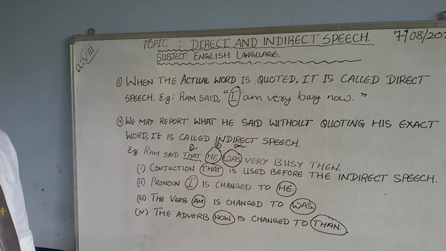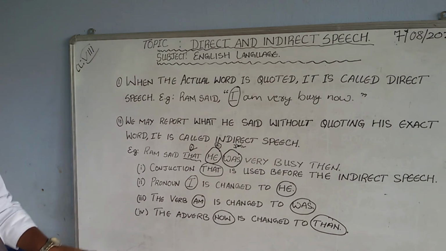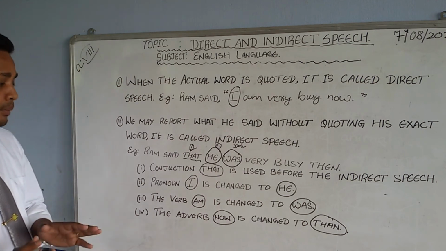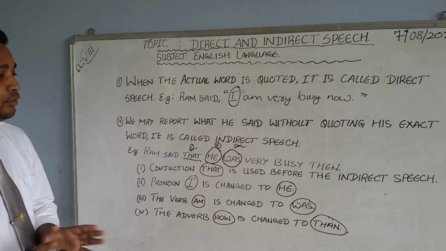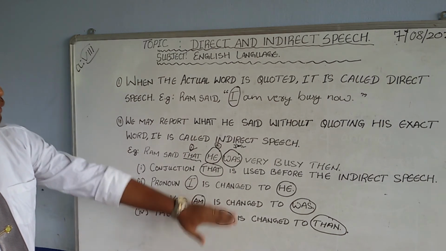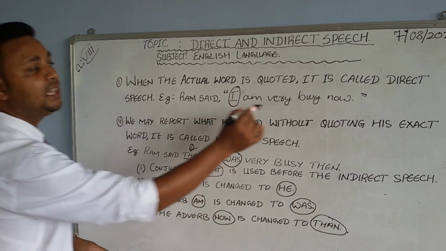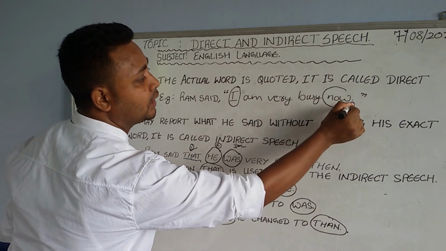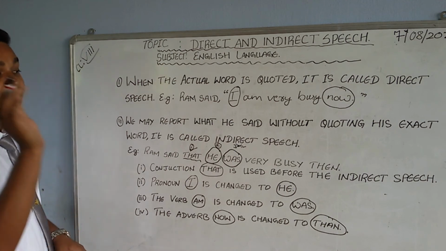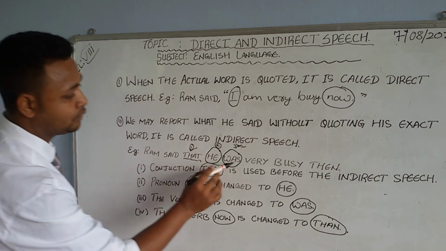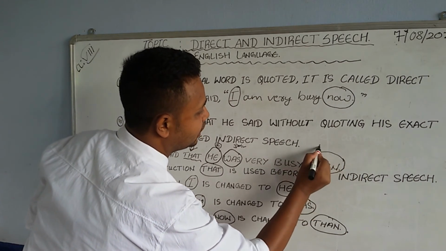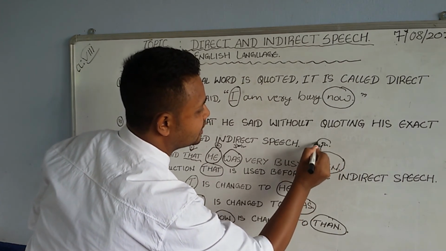Number four, we have the last change, that is the adverb. The definition of adverb is something that is added to the verb. The adverb in the direct speech, busy now, is changed into then. See, Ram said that he was very busy then. This is the fourth change taking place in this sentence.